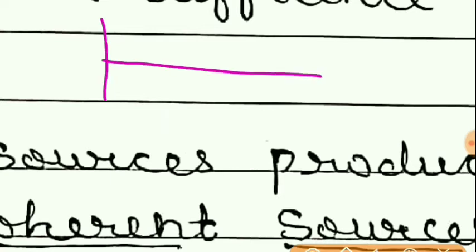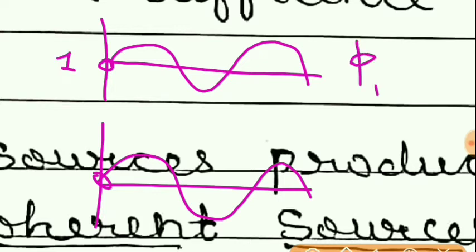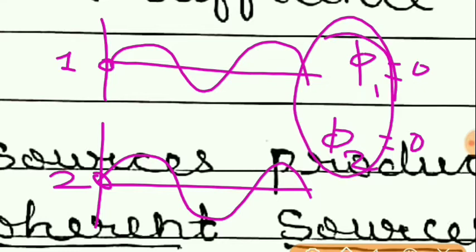So if I say that these are the two waves, first and second, both have initial phase 0. The initial phase of the first wave phi 1 is 0 and for the second wave also it is 0. So what is the difference of the phase? 0 minus 0, once again it is 0.